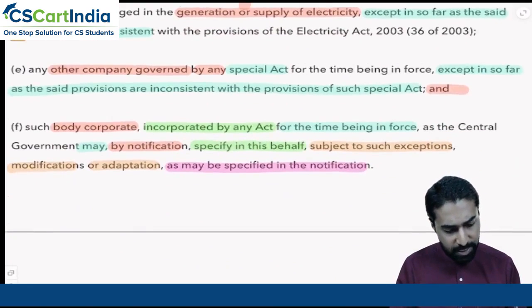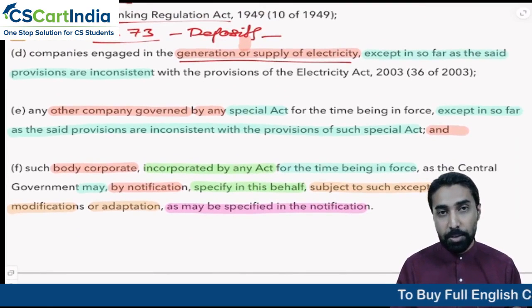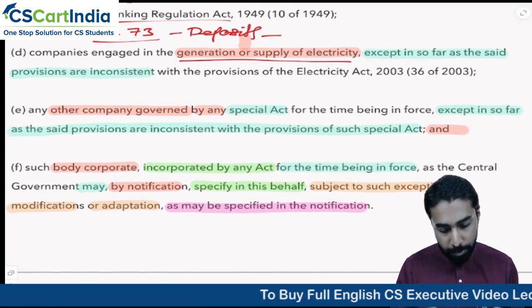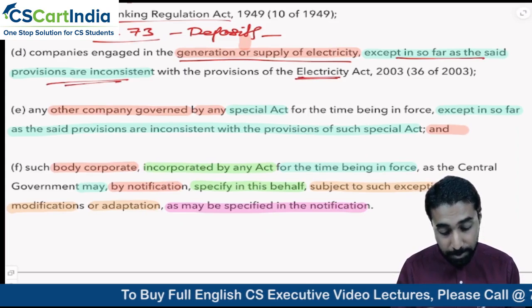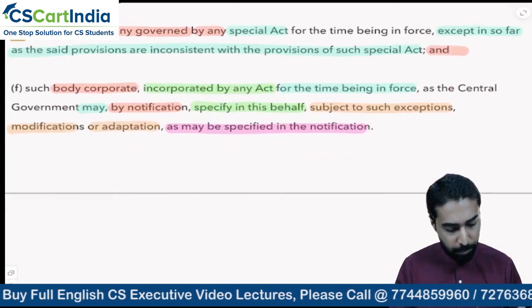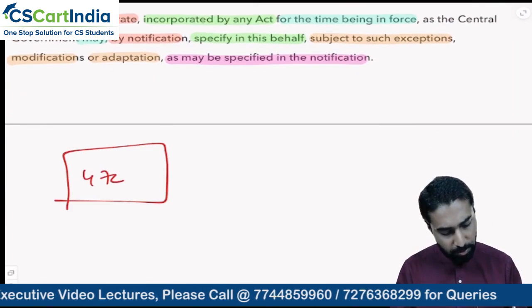Same way, we have companies which are generating electricity. Even for companies engaged in generation of electricity, whatever provisions are inconsistent between the Companies Act 2013 and the Electricity Act, those provisions will not apply. So in simple words, what does it mean? The Companies Act has 470 sections.